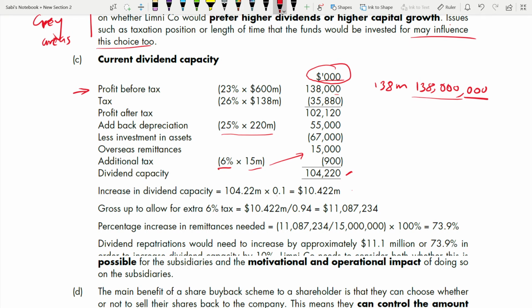Now, remember this figure is tax is included here. After tax, that means they have deducted the tax already. Right? You need to include it before tax. You have to gross it up. So gross up to allow for extra 6% tax. Extra 6% tax is not there. You need to gross it up.